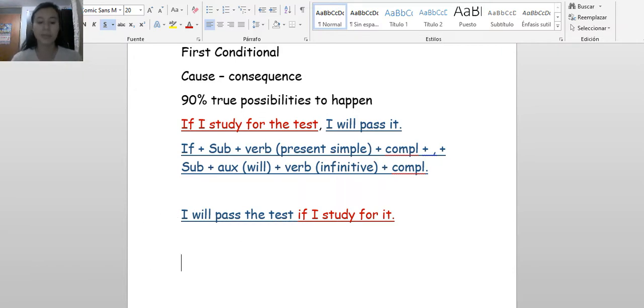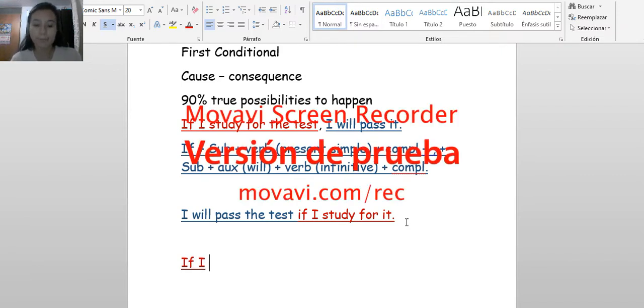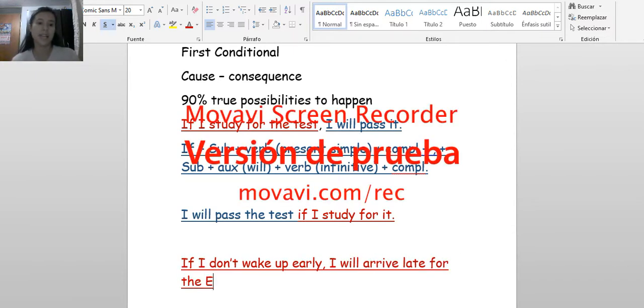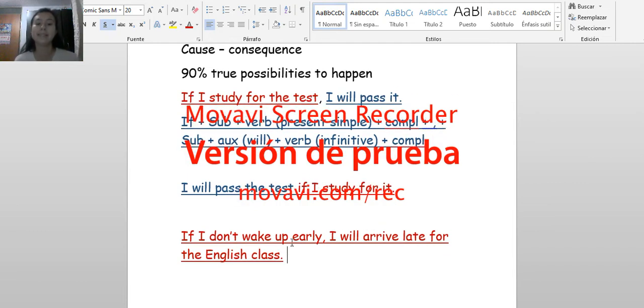I will show you another example. If I don't wake up early, I will arrive late for the English class. So this is a negative and an affirmative sentence.